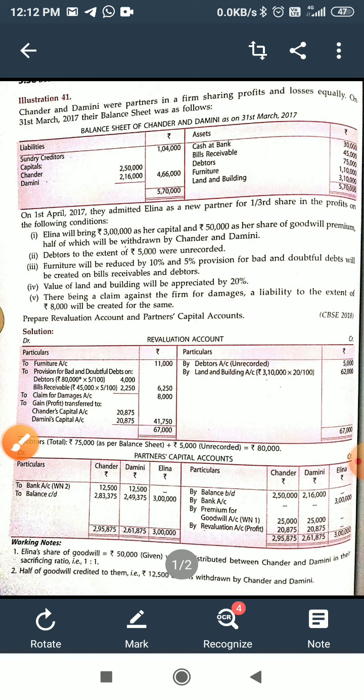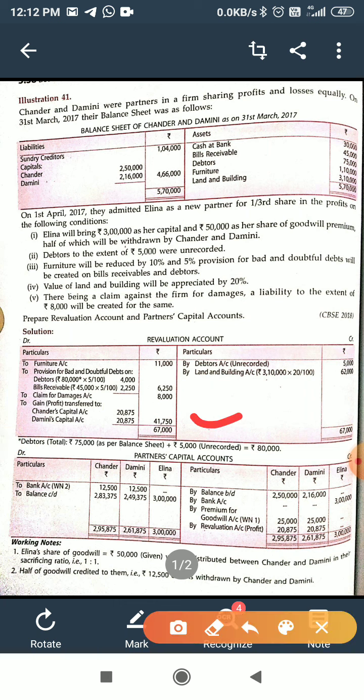Now after all adjustments, we will find the balance. Balance is 41,750. In this question Chandar and Damini both are old partners and profit and loss is equally distributed.